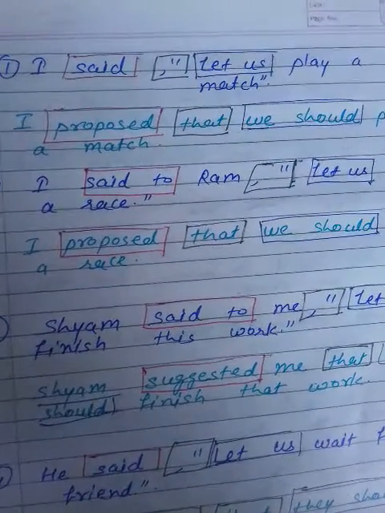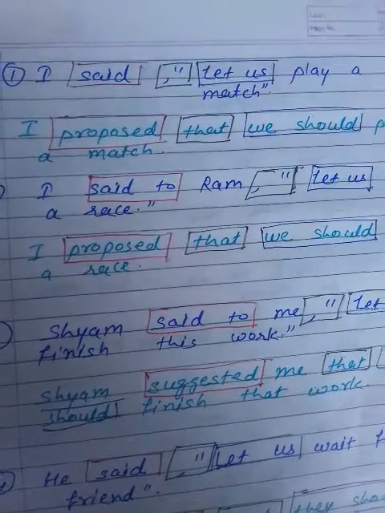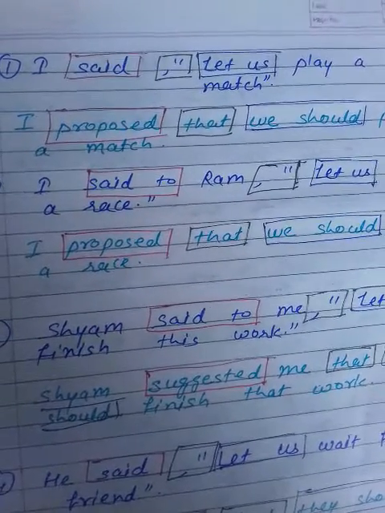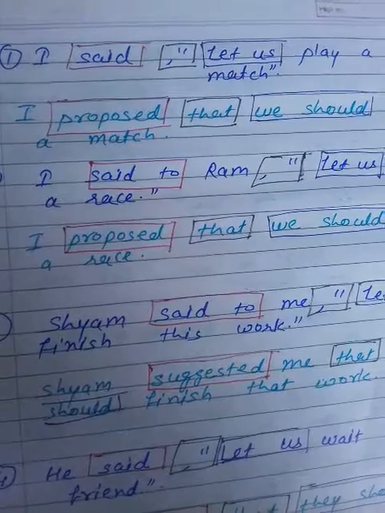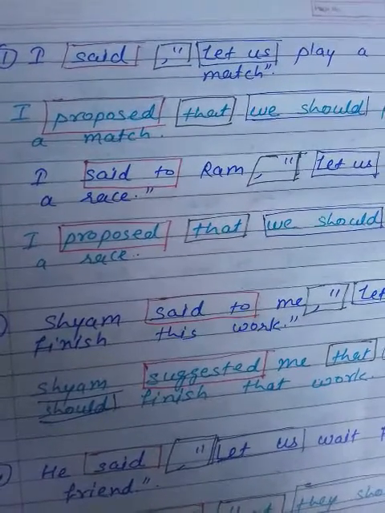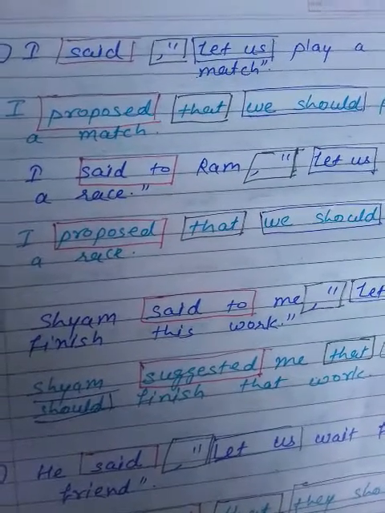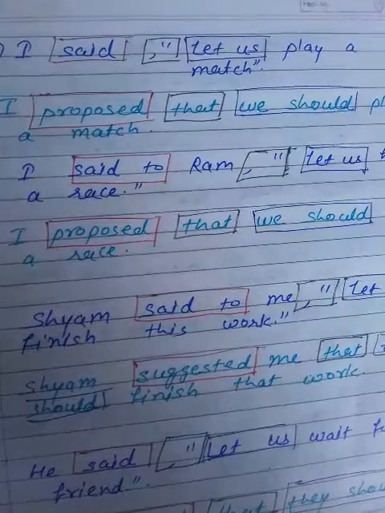Remember, when you put quotation marks, that is the exact dialogue, the exact words said by some person. When you change it into indirect speech, you focus just on the message, not on the exact words. You are going to narrate that sentence.